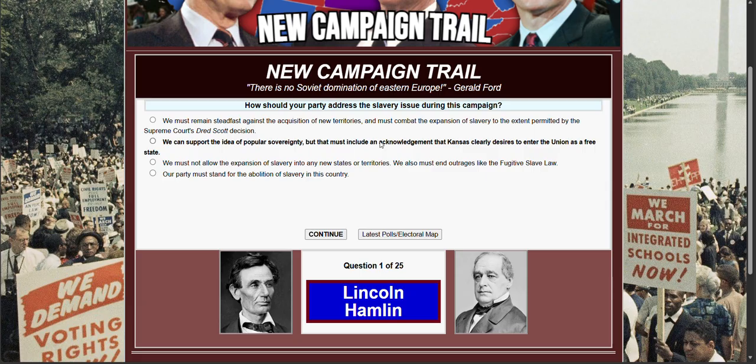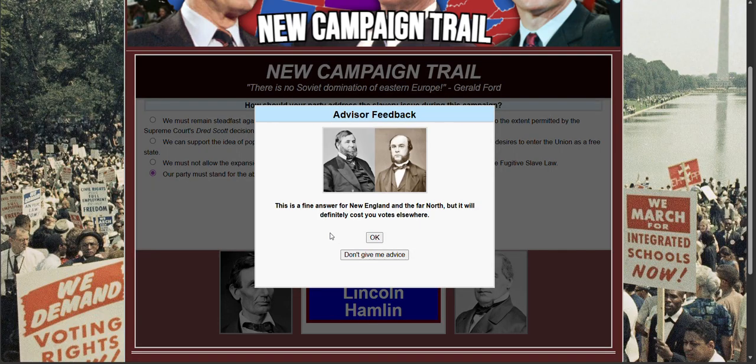Well, why not? We must not allow the expansion of slavery into any new states or territories. We also must stand against outrageous laws like the Fugitive Slave Law, or our party must stand for the abolition of slavery in this country. Just this one, right? Just the general thing, right? Yeah. It's a fine answer for New England and the far north, but it will definitely cost you votes elsewhere.